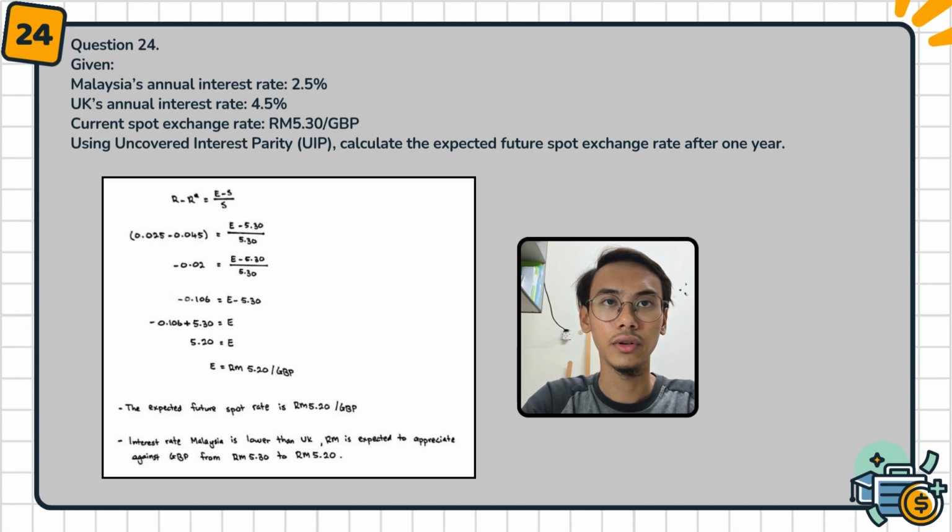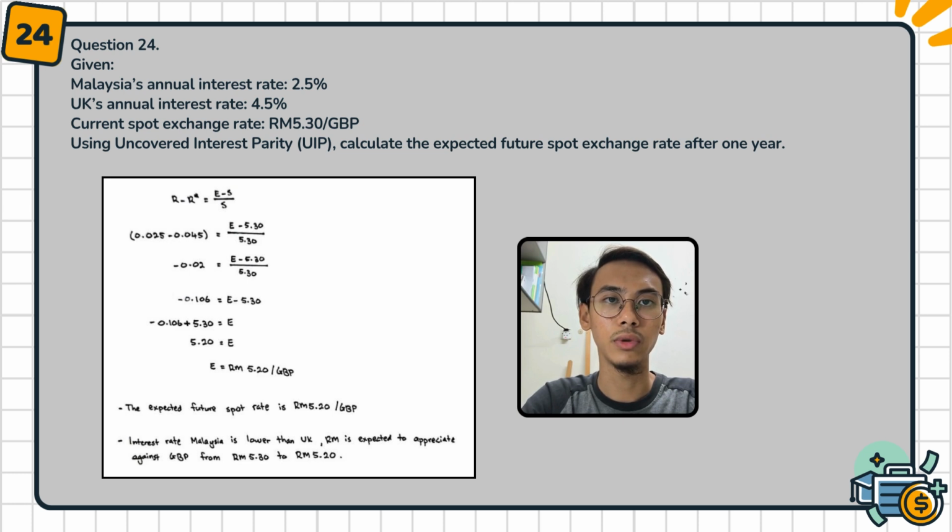For question 24, given Malaysia's annual interest rate is 2.5%, UK annual interest rate is 4.5%, and the current spot exchange rate is RM5.30 per GBP, using uncovered interest parity, calculate the expected future spot exchange rate after 1 year. Firstly, we must use the formula R minus R star equals E minus S divided by S. Then we combine the values with the formula.